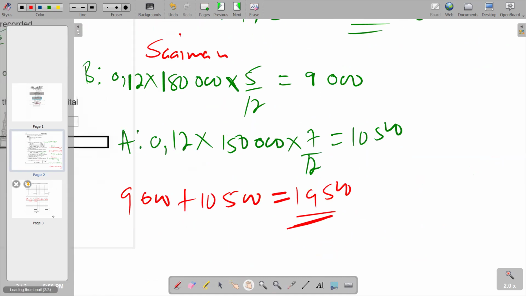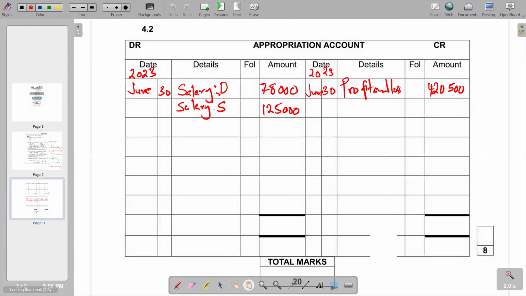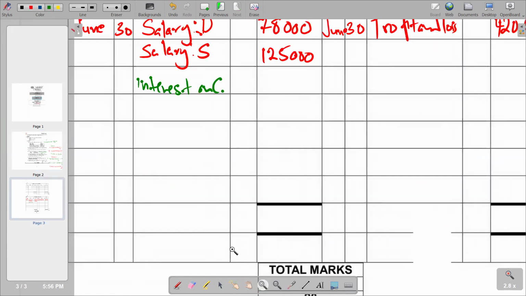So we go to our appropriation account, where we are seeing interest on capital, and then we can summarize the working on top, adding the two, whereby we're saying 25,000 for Triggers, and then for Simon, we add 19,500.